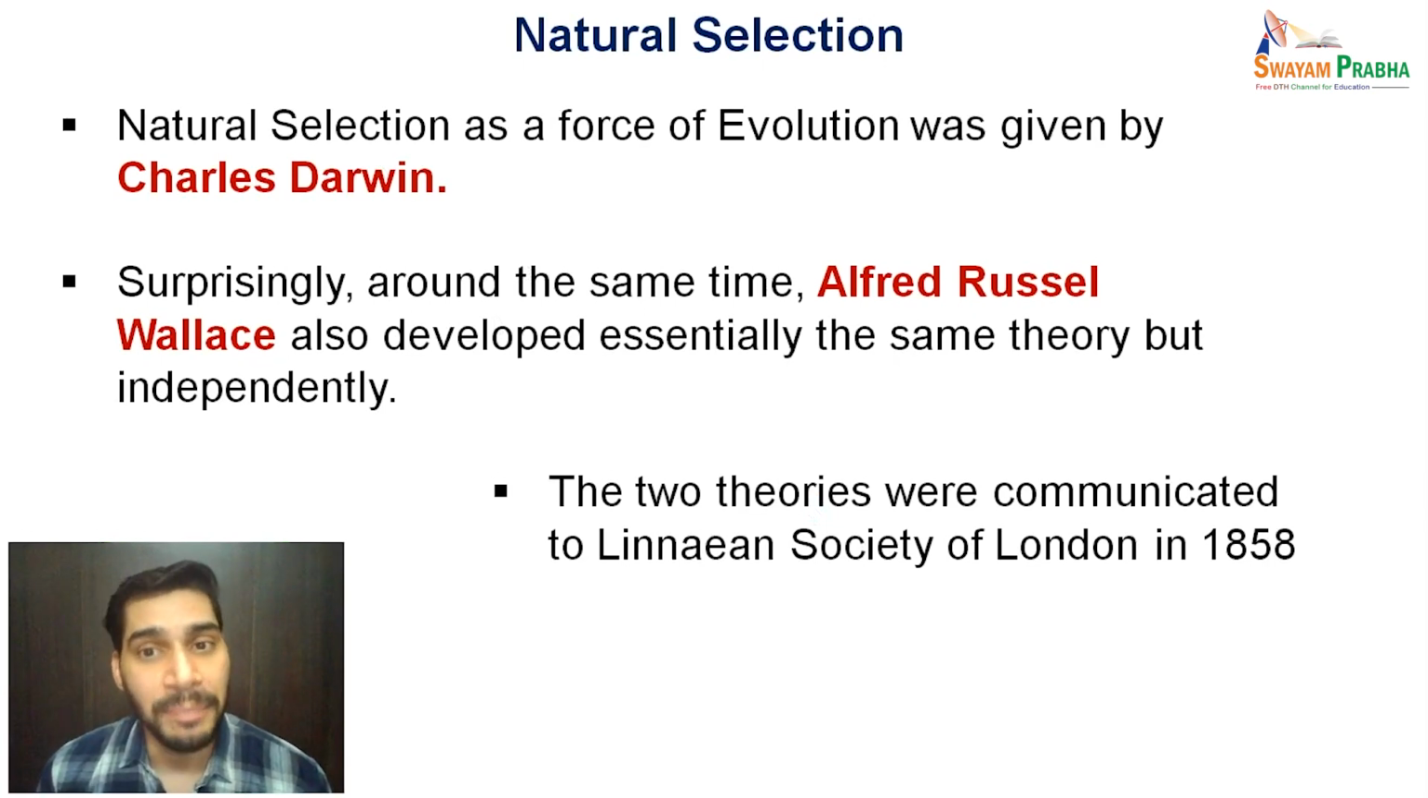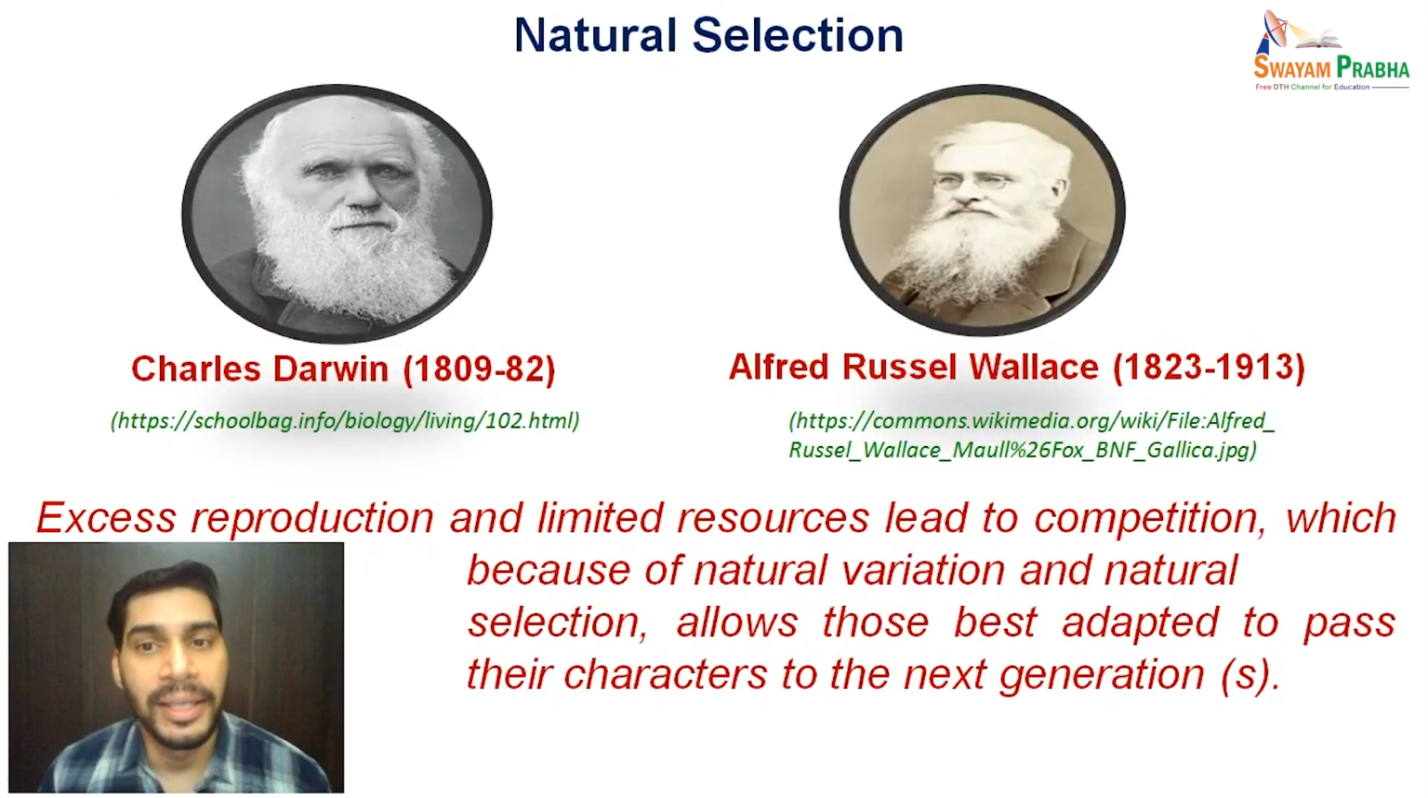Surprisingly, around the same time, Alfred Russel Wallace also developed essentially the same theory but independently. The two theories as given by Darwin and Wallace were communicated to the Linnean Society of London in 1858. Here you can see both Charles Darwin and Alfred Russel Wallace, and these lines briefly summarize what we mean by natural selection. It says that excess reproduction and limited resources lead to competition, which because of natural variation and natural selection allows those best adapted to pass their characters to the next generation.